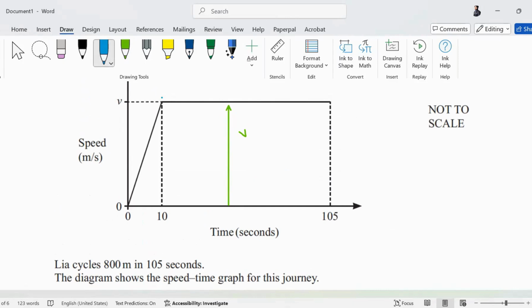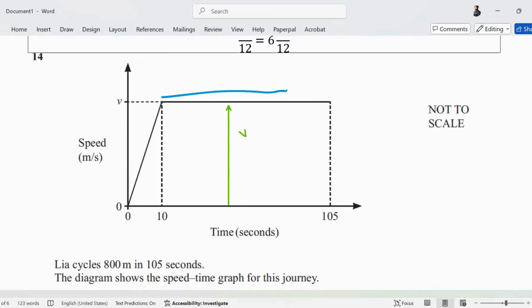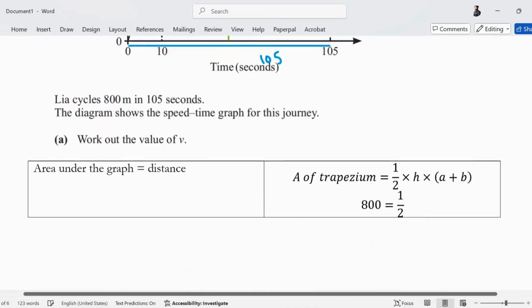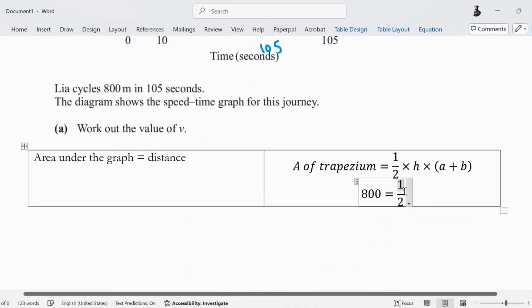What is this? This is not 105. What is this length? 95. You subtracted 105 from 10. And what is this length? This is 105. So now you know the parallel sides. You do not know the height. Height is V.